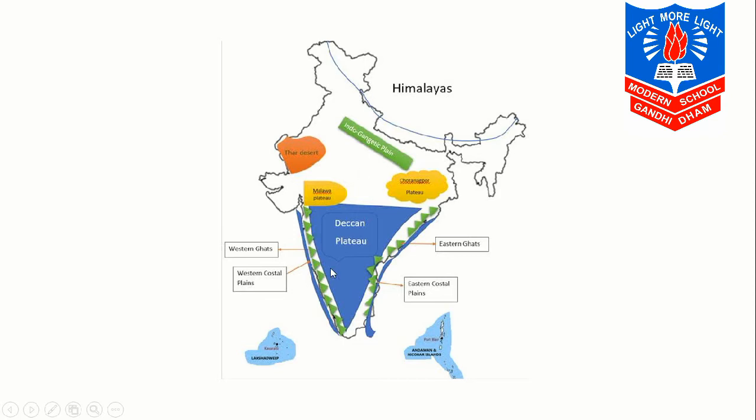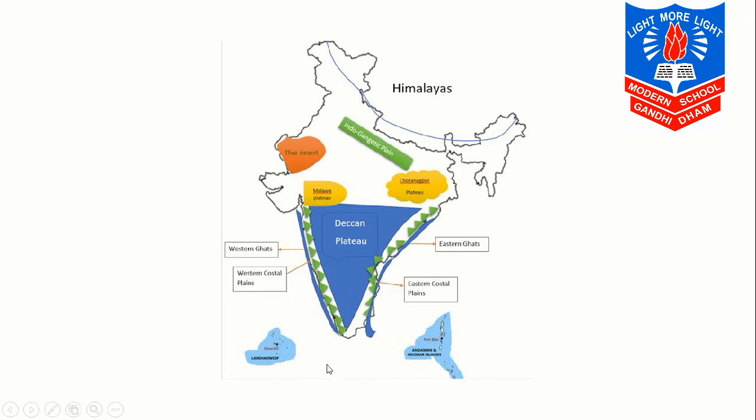The third is the Peninsular Plateau. In the blue, they have written the Deccan Plateau, wherein the Malwa Plateau and the Chota Nagpur Plateau, all these are considered as a part of the Peninsular Plateau. Then the coastal plains, the west coast plains and the east coast plains, meaning the plain areas touching the seas and the oceans.